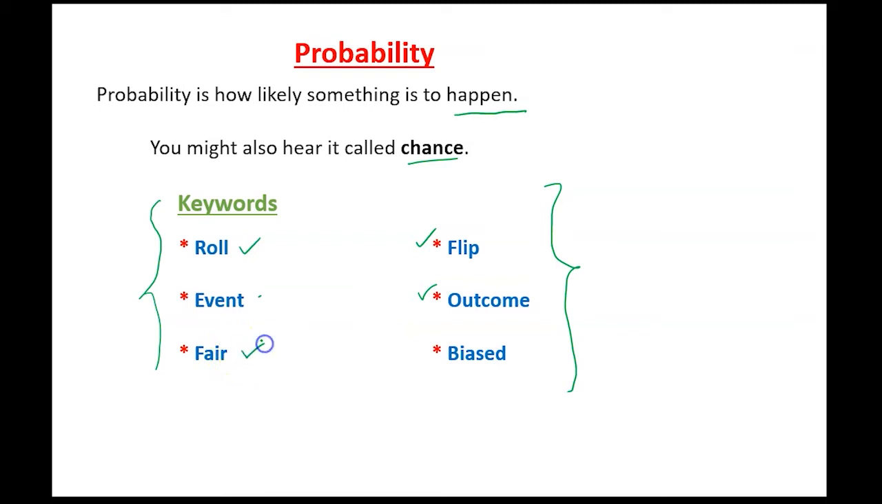Fair, what does fair mean when we talk about probability? Well, fair means something that does not favor any of the outcomes. So for example, if you have a die that has 6 sides, it doesn't favor any of the numbers, 3, 6 or anything. That means it's a fair die. Whereas if you were to throw it and most of the time you get a 6, then that die could be a biased one.